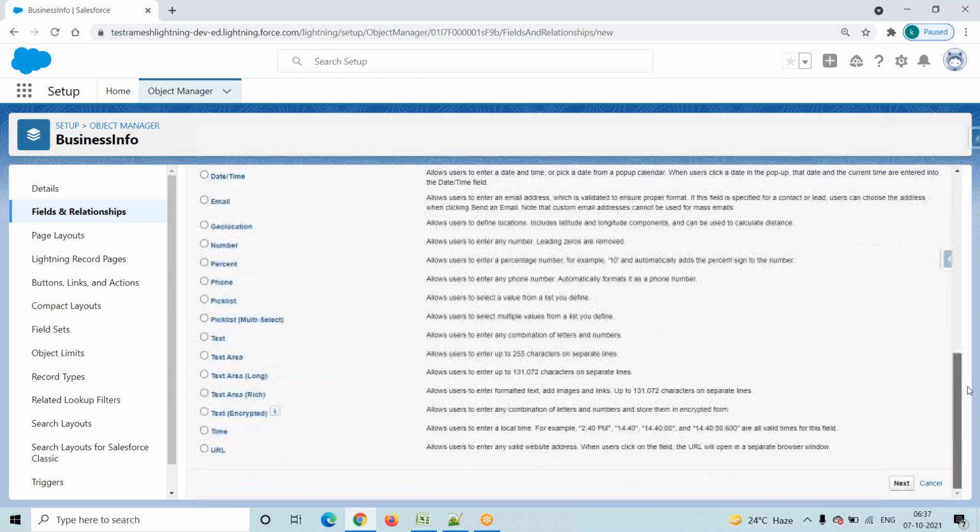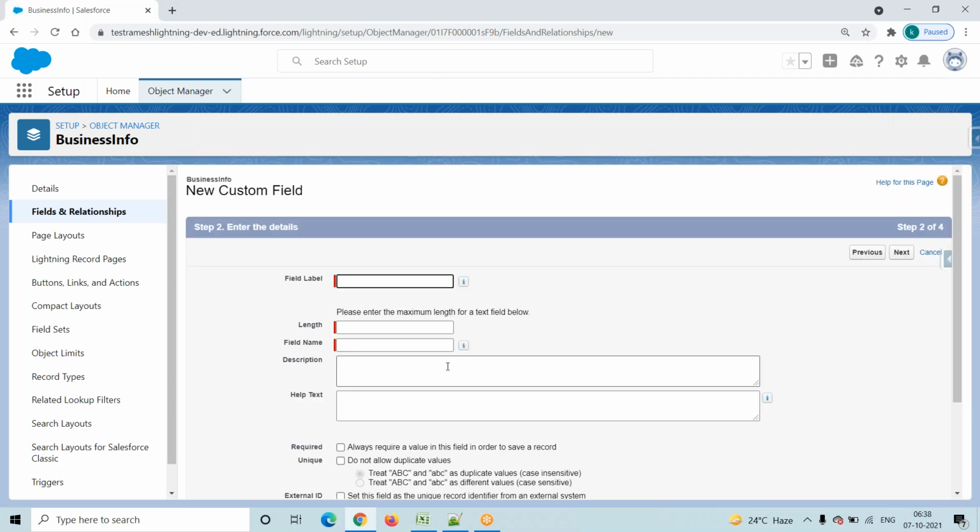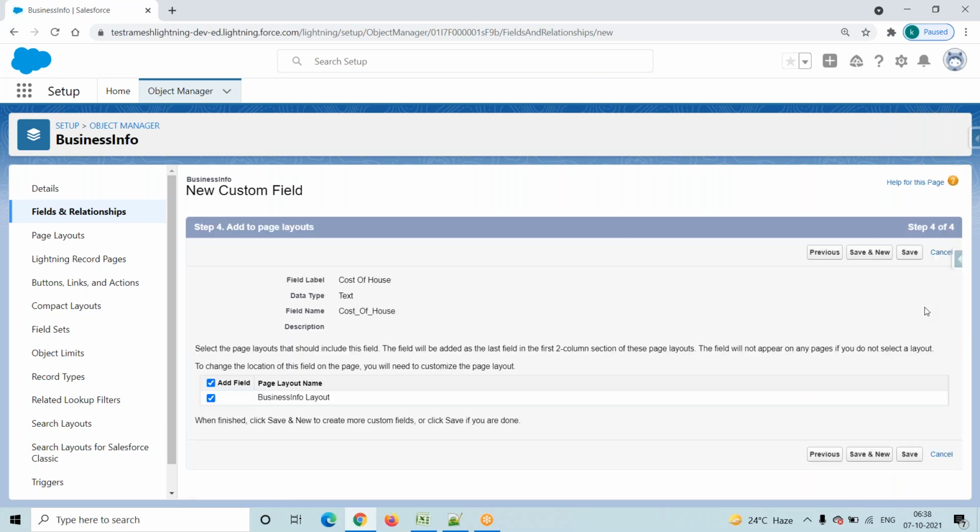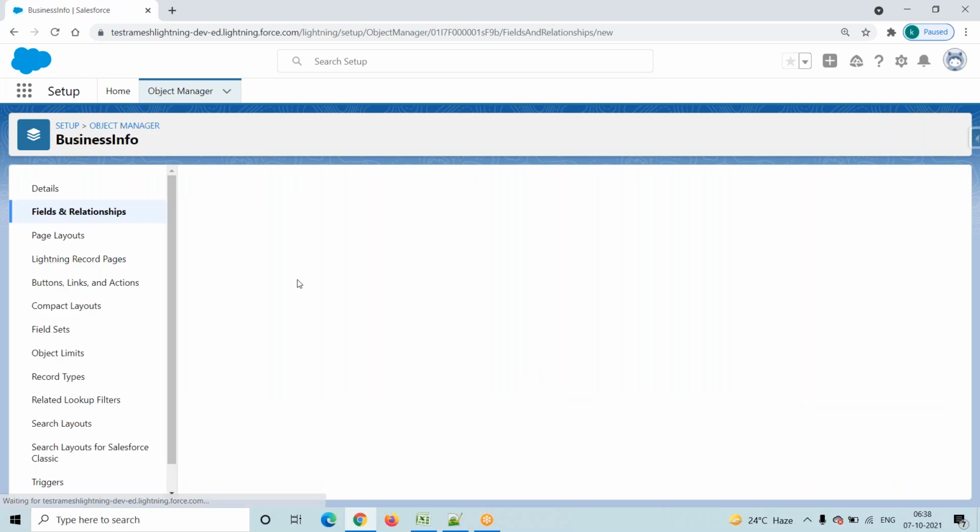The data type for cost of house can be anything, it doesn't matter. If you want, you can select the actual data type. Cost of house is a currency, so you can go and select the currency data type, it doesn't matter. Click on next. Save and new. Clicking save and new automatically redirects to the data type selection.